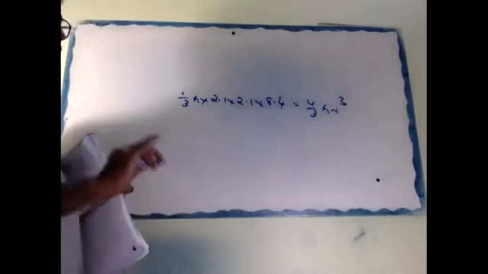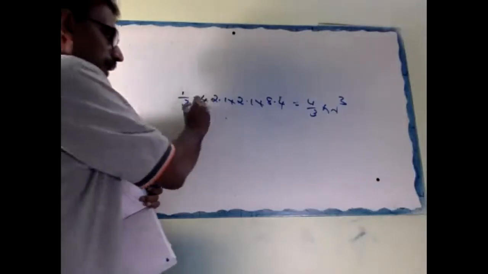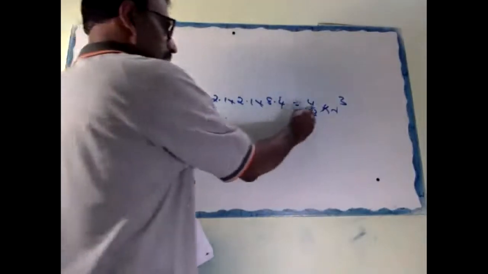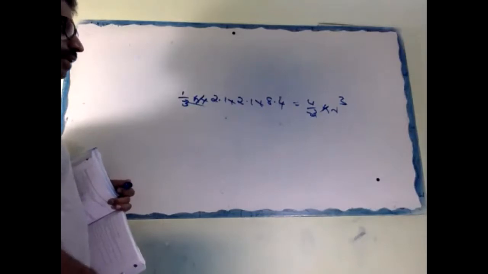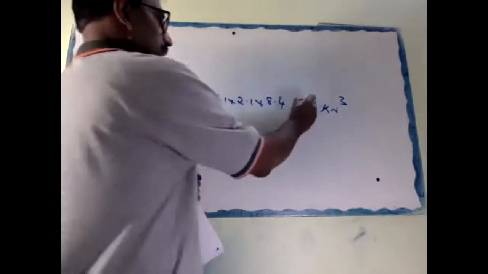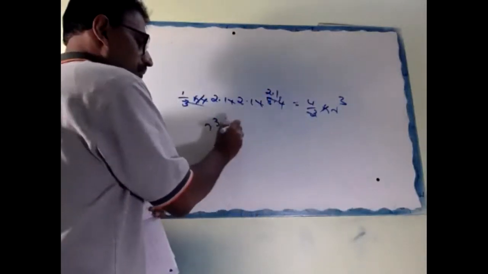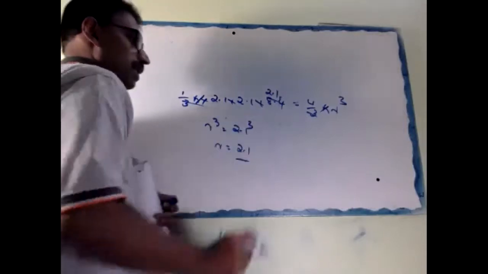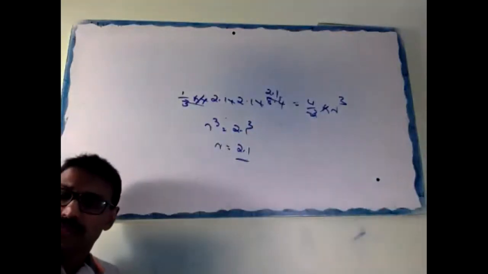Okay, don't calculate it. Don't make a big number. So think of the logic. Pi we cancel. 3 cancel. Then 4 we can cancel with 8.4 here. So r cube equal to 2.1 cube. r equal to 2.1. Think about it in this logical way. Don't make big calculations.